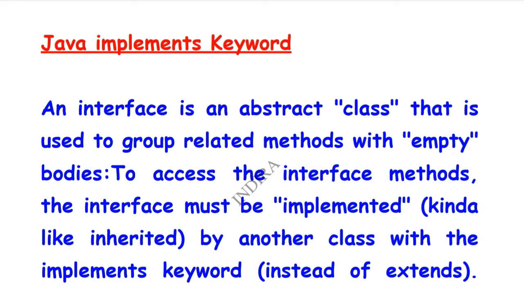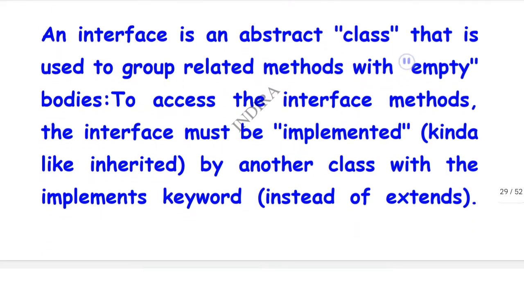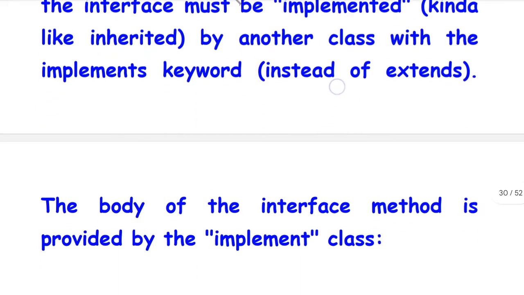Here, check that if you want to access the interface methods, the interface must be implemented. So by using the keyword we can access those interface methods. That means by implementing the keyword in Java we can access the interface methods. So finally, to access the interface methods, the implements keyword is used in Java. This definition is very important.